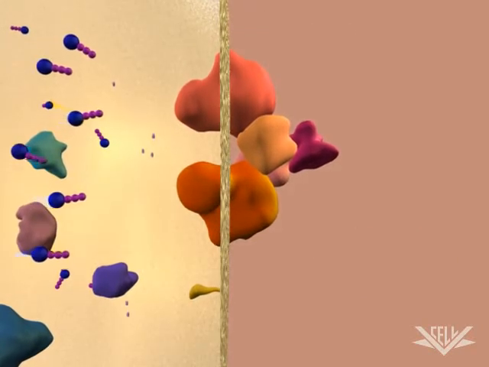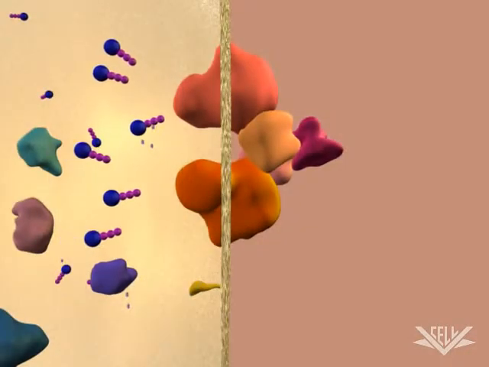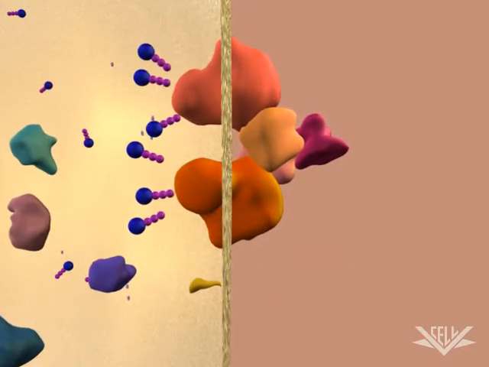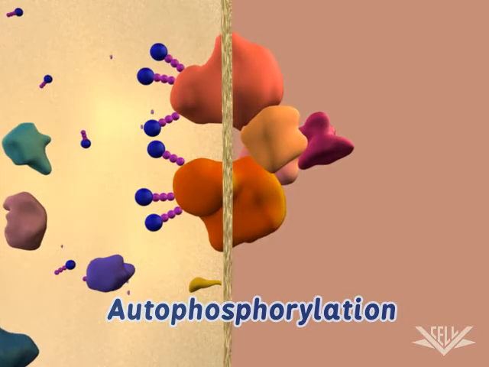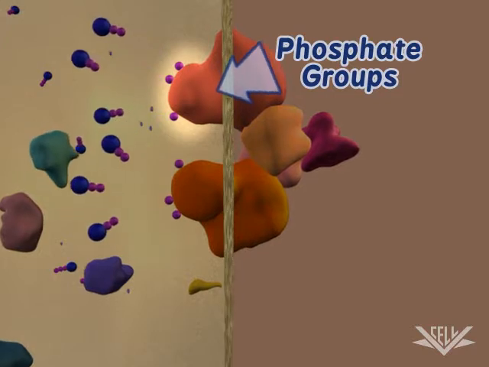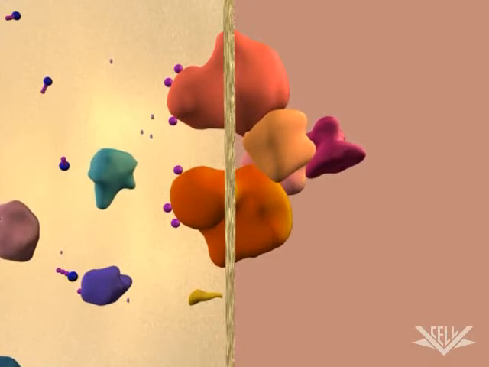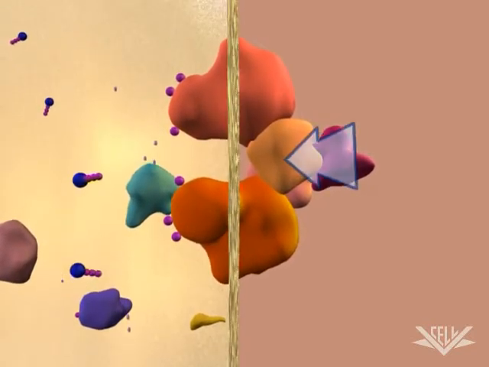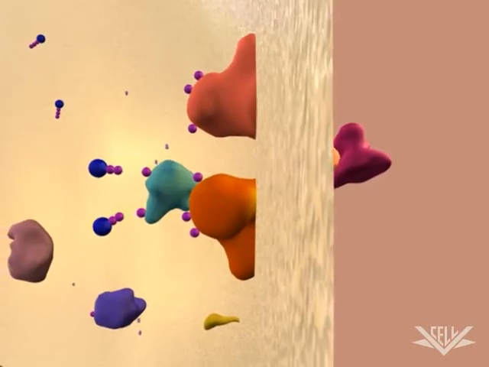Once the insulin binds to the receptor, phosphate groups are added to the intracellular domain of the receptor. Since the receptor itself adds the phosphate groups, the process is called autophosphorylation. This phosphorylation event sets off a cascade of molecular events. The activated receptor protein then adds a phosphate group to another closely associated protein. This effectively passes the signal from the receptor to the next step in the signal pathway.